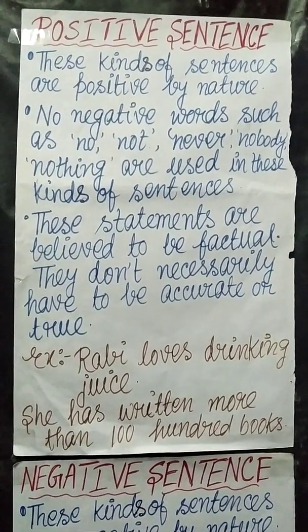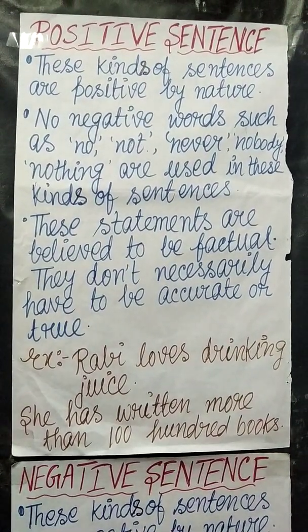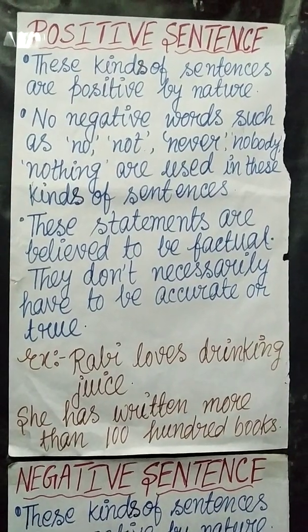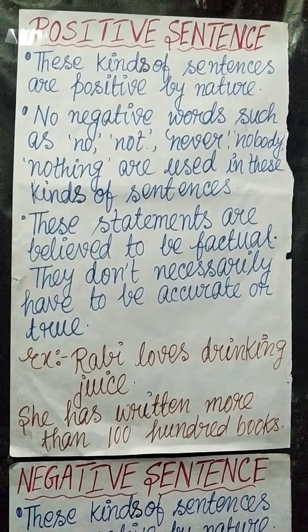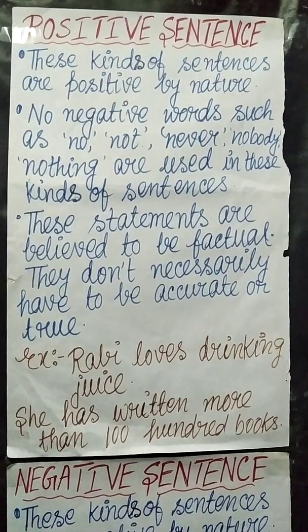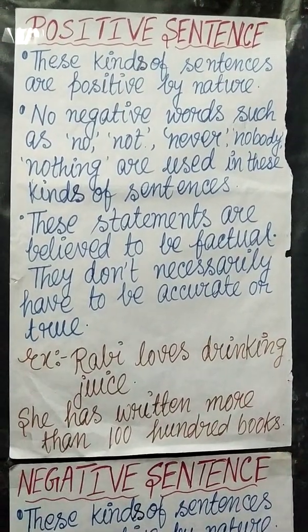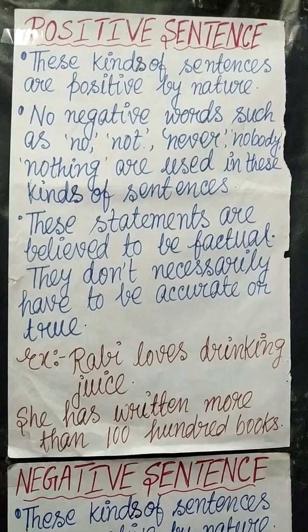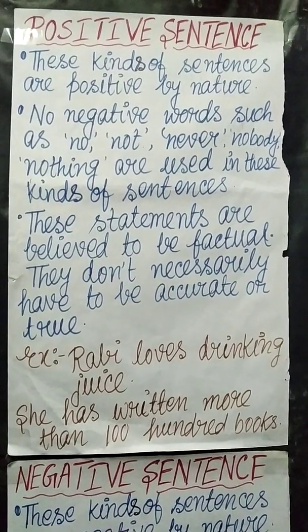For example, Ravi loves drinking juice. She has written more than 100 books. In both the sentences we can find that they are statements which can be believed to be factual. A fact is there.